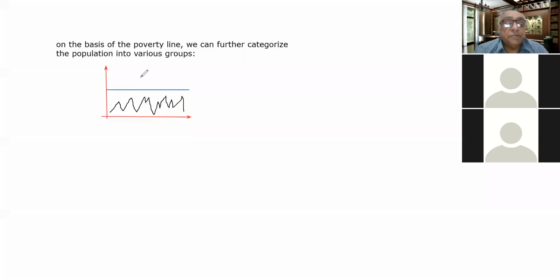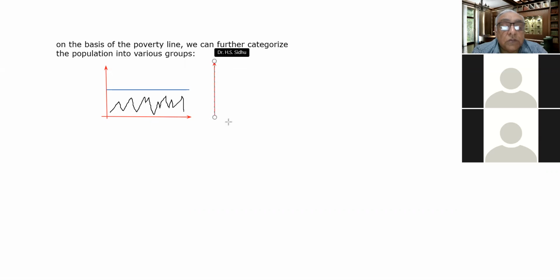There may be different sets of conditions, so let me first draw all the sets of conditions, and then we will go further. So this is the one point.